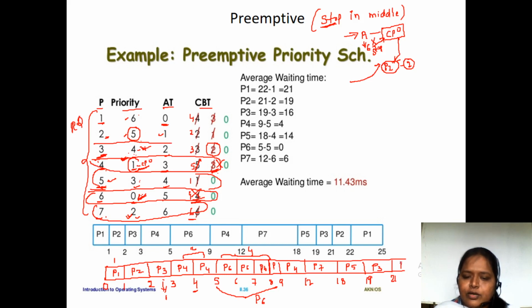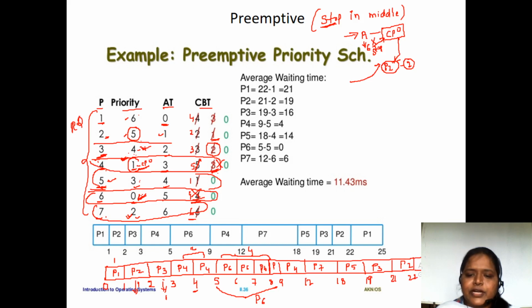P2 will enter into the session. Here P2 burst time is 2 milliseconds, but here P2 we have done 1 millisecond of time. So 1 millisecond is left. So from 21 to 22 P2 will do.